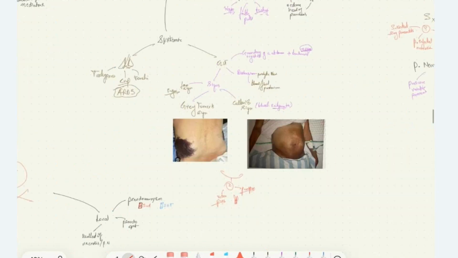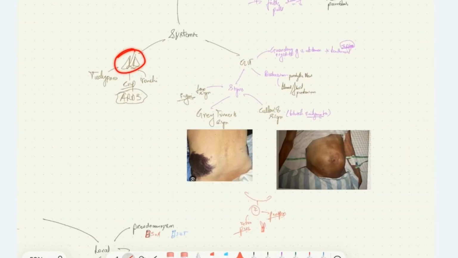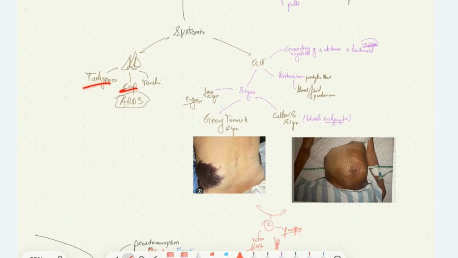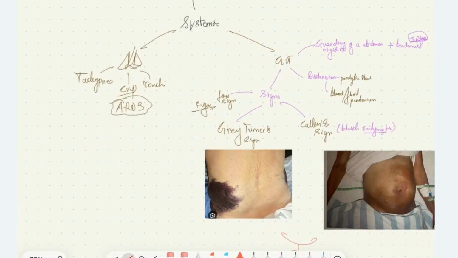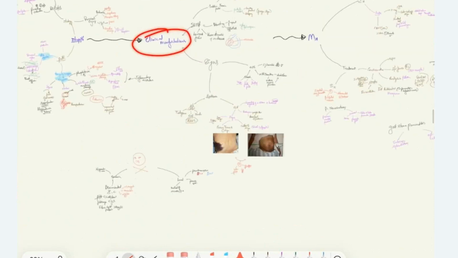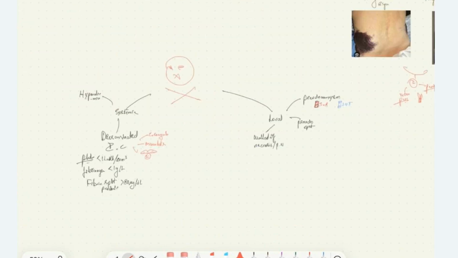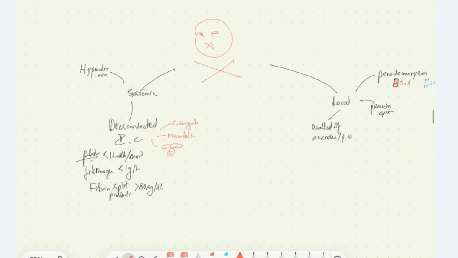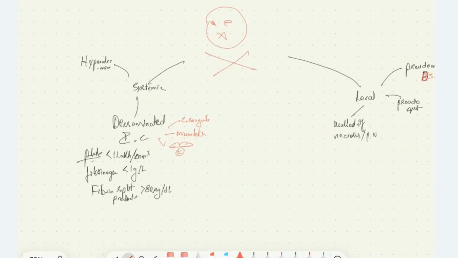Then on examination of the respiratory system, we can see tachypnea, crepitations, and bronchi due to ARDS, that is acute respiratory distress syndrome. These are the clinical manifestations that we see in acute pancreatitis. Now, what are the complications associated with acute pancreatitis? Systemic complications are hypocalcemia due to saponification. The patient can have tetany due to this hypocalcemia.